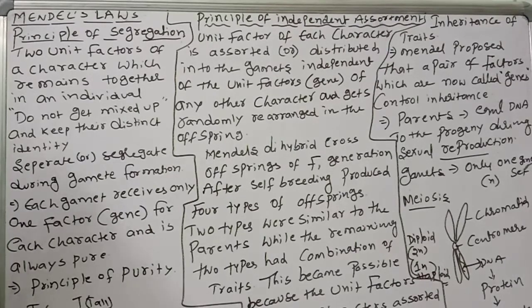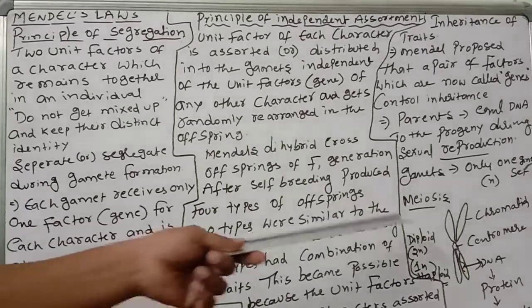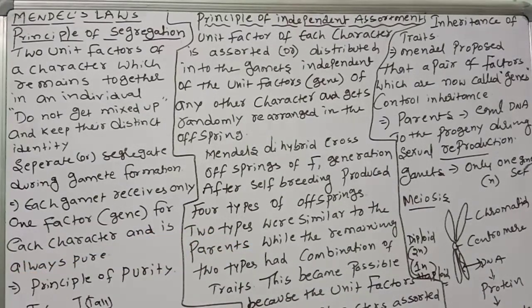Every germ cell will take one chromosome from each chromosome pair, which may be either maternal or paternal. One is from the father, one is from the mother, forming the diploid condition. When two germ cells combine, they restore the number of chromosomes in the progeny. Haploid plus haploid is converted to a diploid condition. Diploid means two sets, but gametes always have the haploid condition.